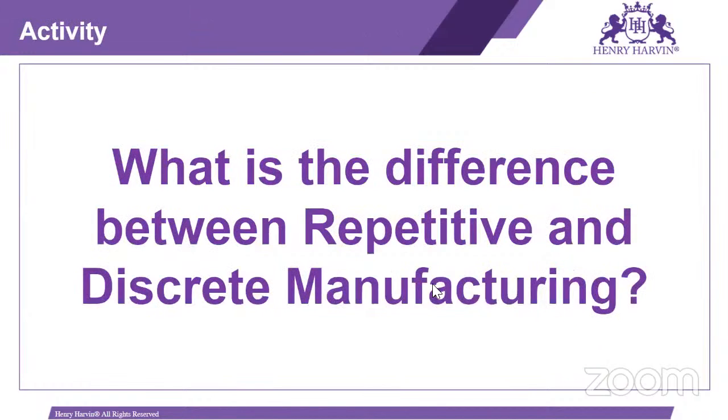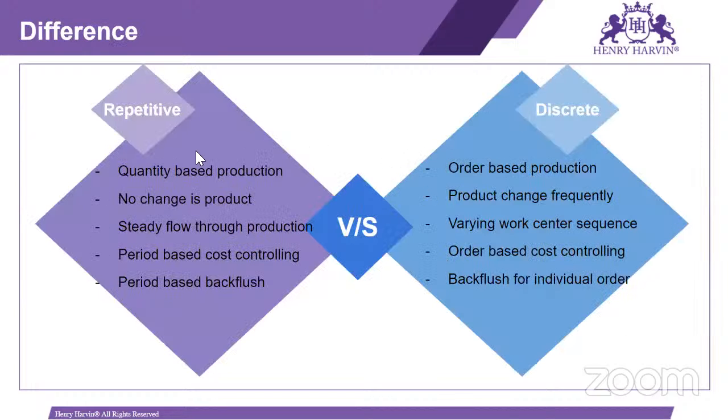Okay. Then what is the difference between repetitive and discrete manufacturing? In repetitive, we have quantity-based production, or we can say period-based production. And in discrete, it is order-based production; we are producing the material based on the order. This we call a production order. In repetitive there is no change in product, but in discrete the product changes very frequently as compared to repetitive.